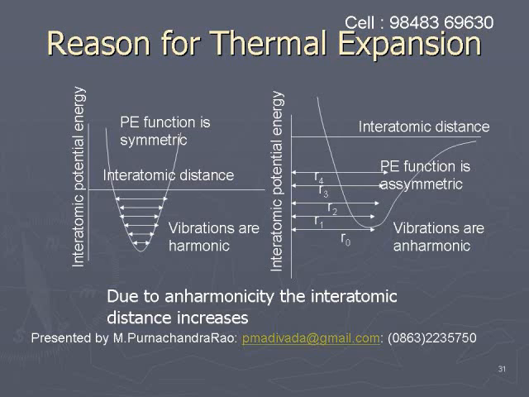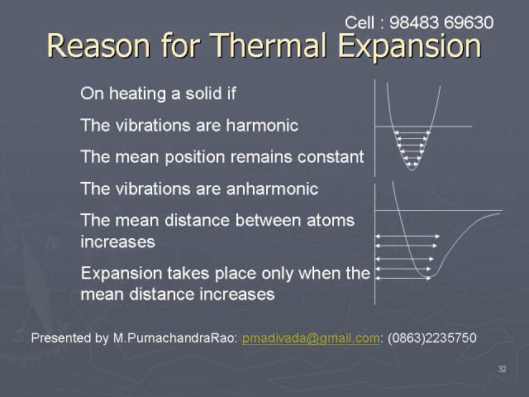R0 indicates the equilibrium state, and as the temperature increases, the interatomic distance changes to R1, R2, R3, R4, etc. This happens because of anharmonic distribution. So, the potential energy function is asymmetric and the vibrations are anharmonic. Thereby, the interatomic distance increases. This is the reason for thermal expansion.